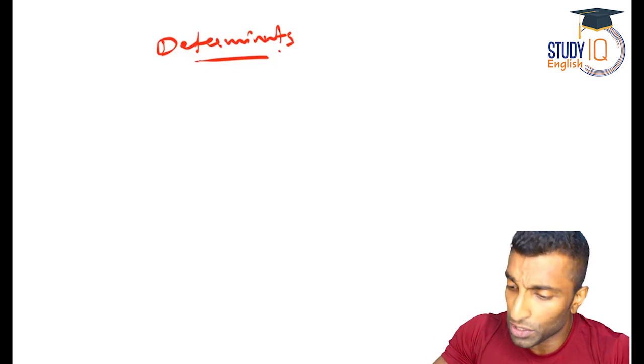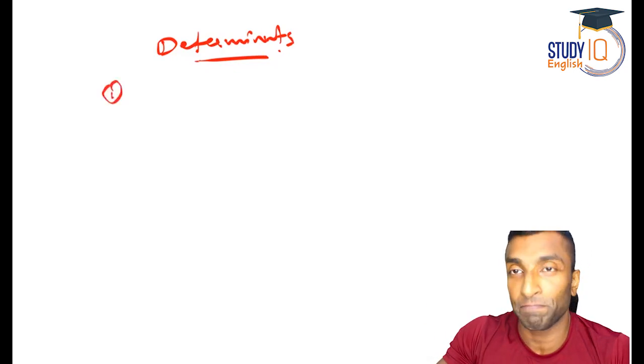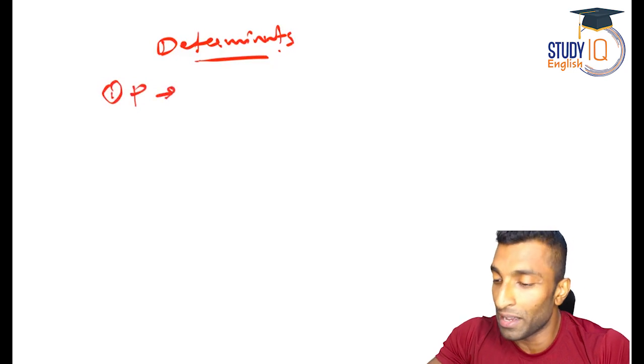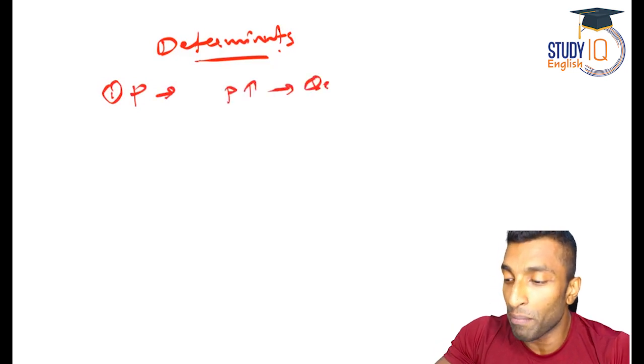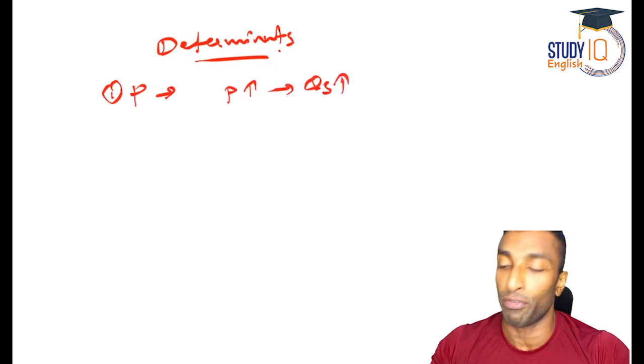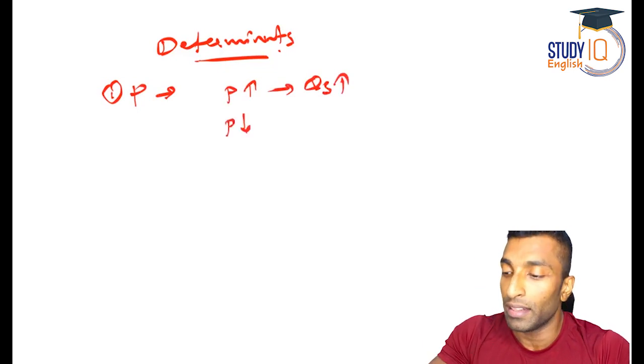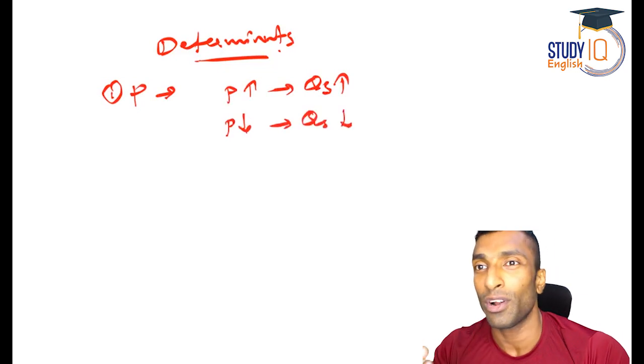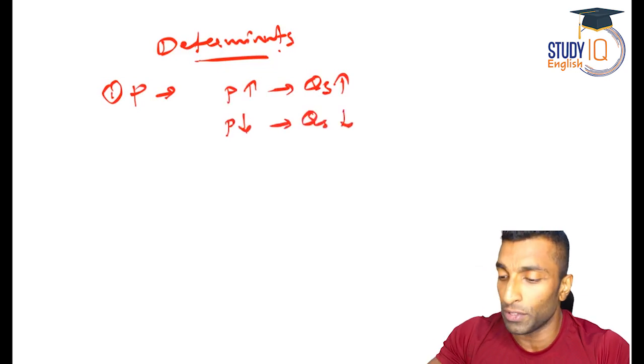Okay, so first and most important one we will look for is the price. If the price is high, no problem, they will supply more. The firms are willing to supply more because they are getting more profit. If the price is coming down, they will reduce the supply as it is not becoming profitable for them. So that is the first one.